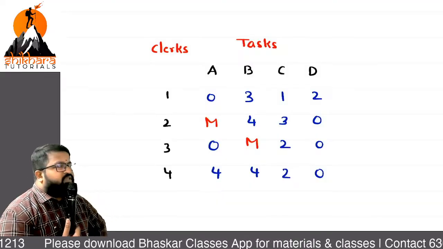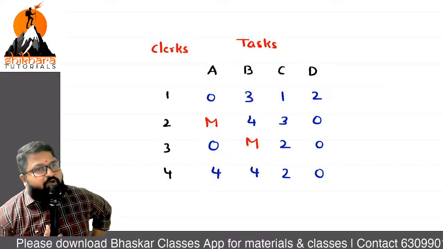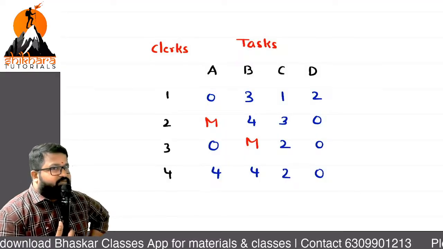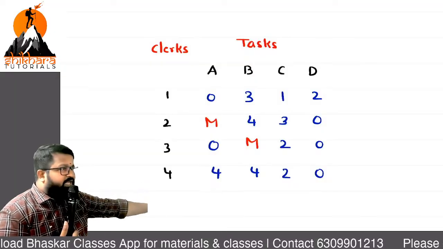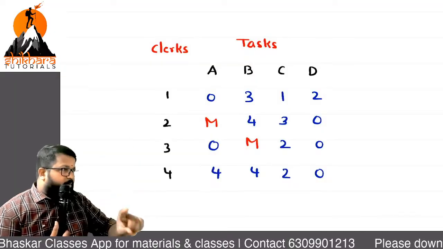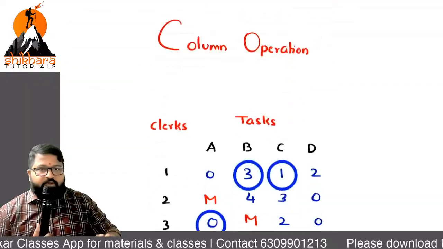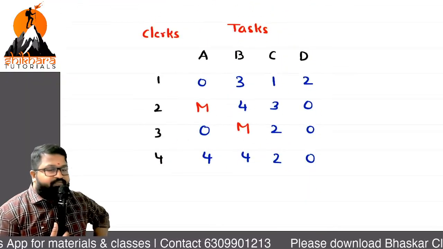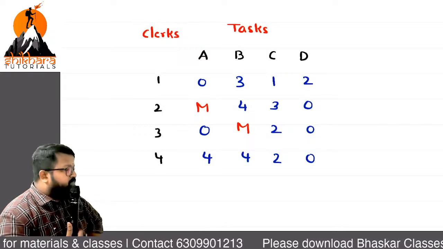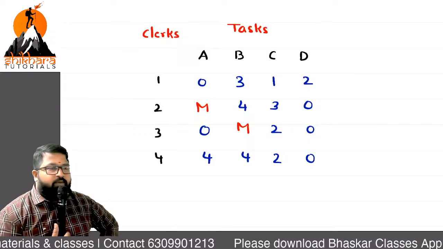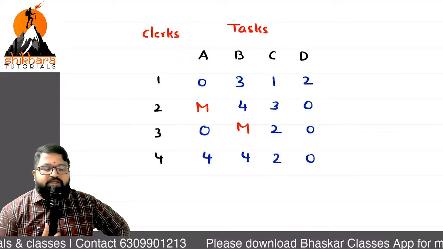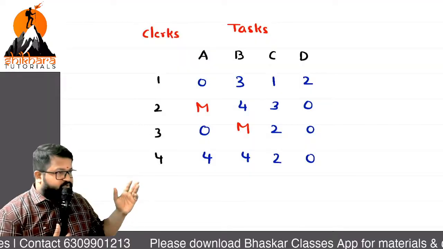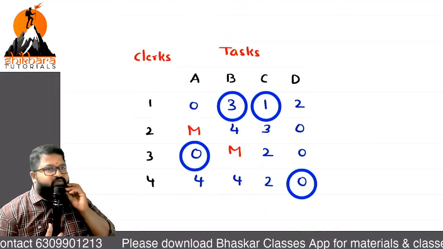Column operation. What should we do in the case of column operation? First matrix or resultant matrix? The resultant matrix should be taken for the column operation, the column minimum. So in the column operation, can you tell the least numbers? First column, what is the least number? 0. Second column, 3. Third column, 1. And fourth column, any zeros. So these are the least numbers we got.